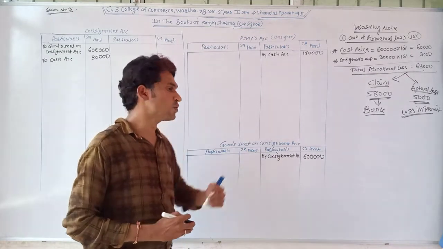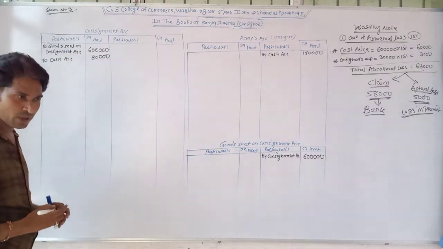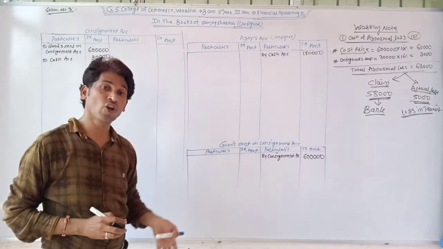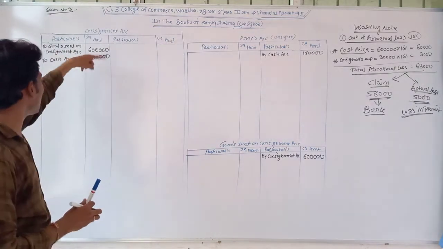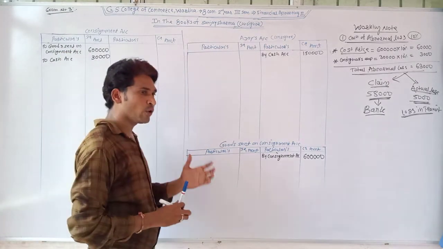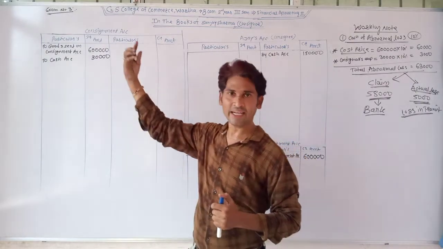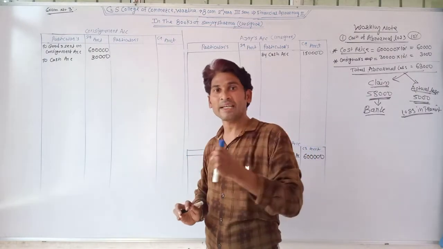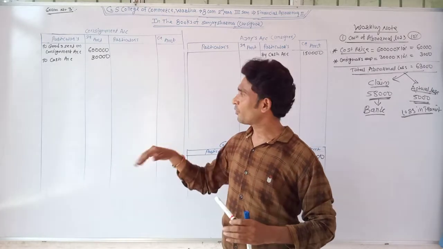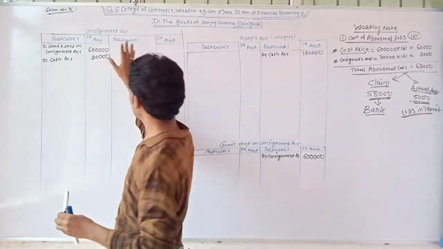And when it sent the goods at that time, all the amount was recorded at the debit side of the consignment account. But we think the abnormal loss is not a consignment loss, so we need to deduct this amount from the debit side of the consignment account. But as per the accounting rule, we can't deduct any amount which has already been written at any side. If you want to deduct the amount, you need to write it at the opposite side from where you have already recorded it.